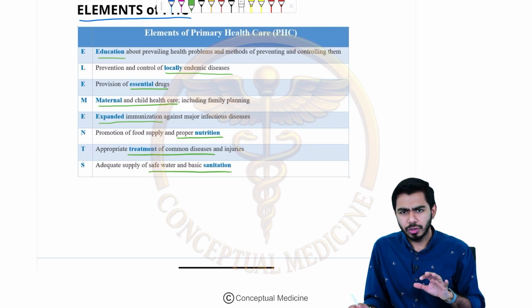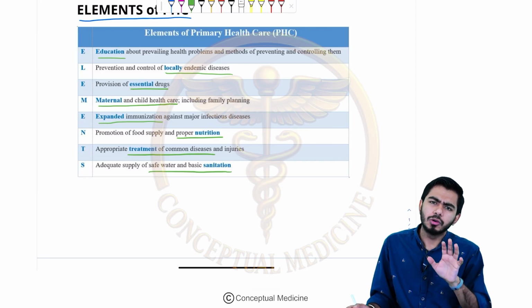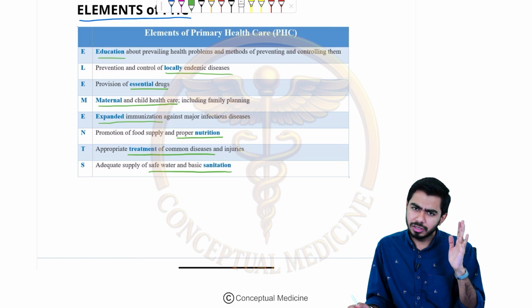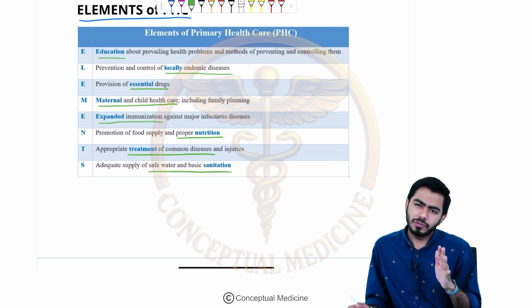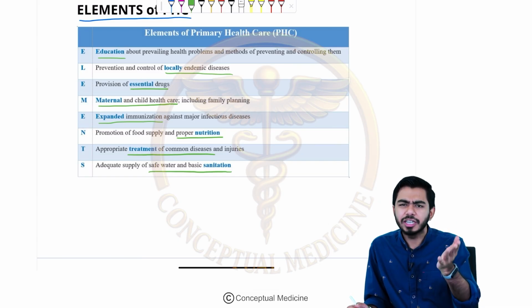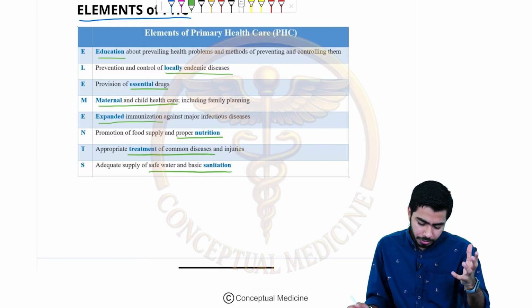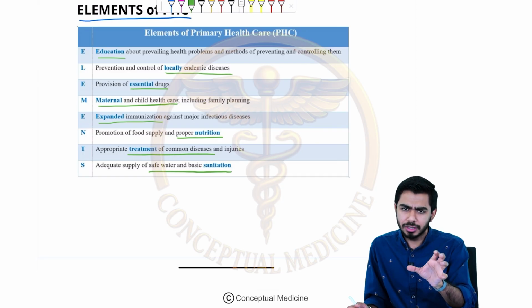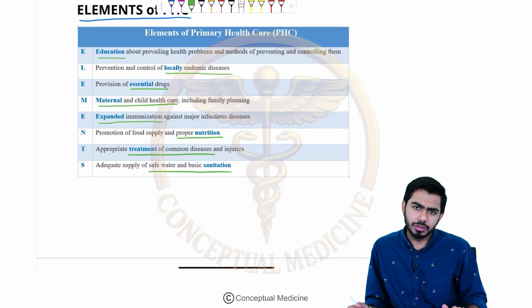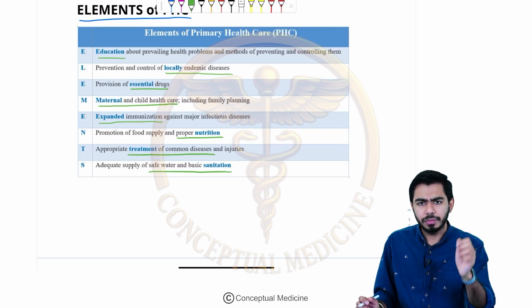So to handle these kinds of questions, you should know all these things. How can you remember this? With the elements only, right? So E for education, L for locally endemic disease, E for essential drugs, and M for maternal and child health care, E for essential drugs and the expanded immunization, and for proper nutrition, T for treatment of some basic diseases and injuries, and S last for safe water and sanitation measures, right? So these are the 8 elements of primary healthcare.